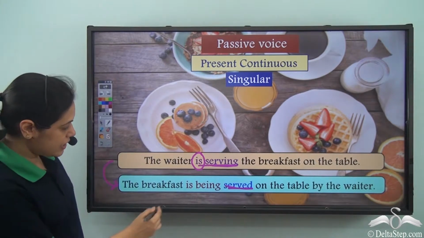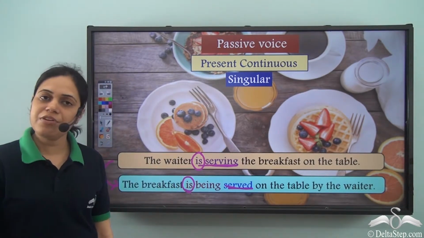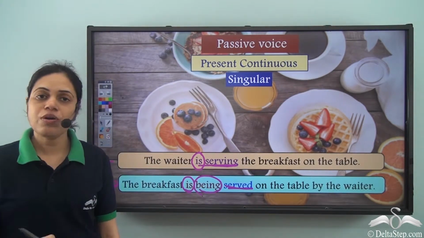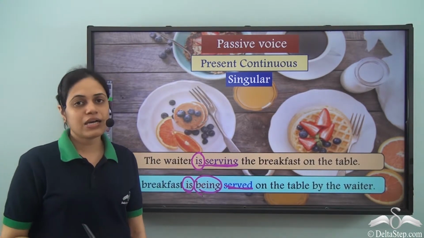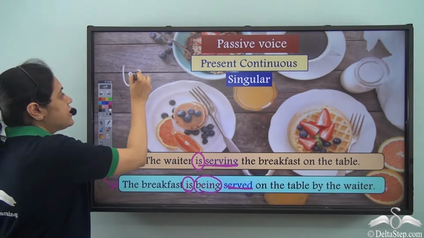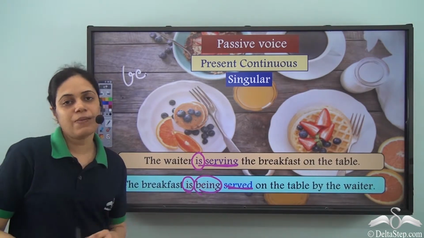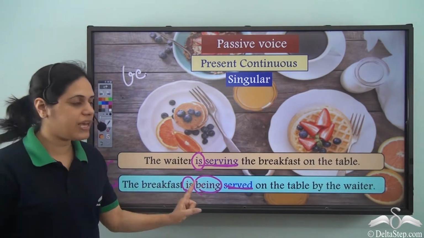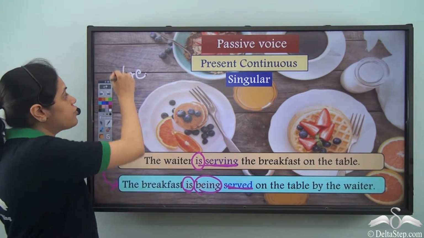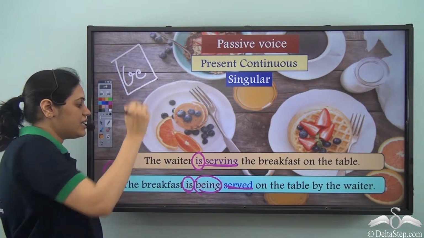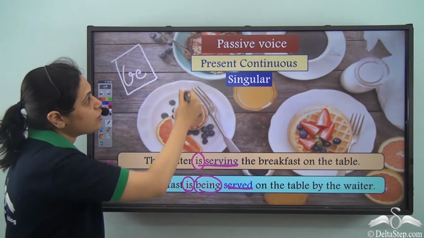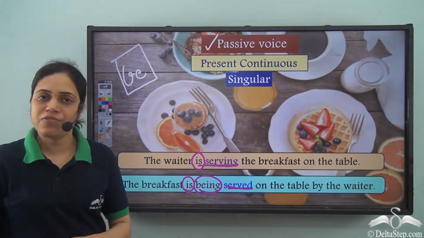Is is a form of be verb. It is a helping verb. Being is also a form of be verb. It is a helping verb here. So there are two be verbs in this sentence, is and being, and both of them act as helping verbs. So we can have two forms of be verbs in a single sentence, and both are acting as helping verbs. So they are used for forming passive voice.